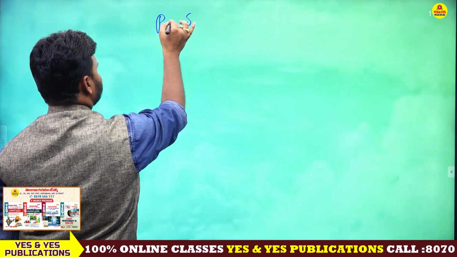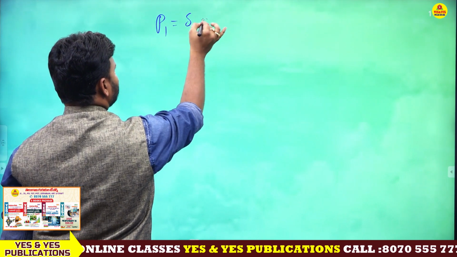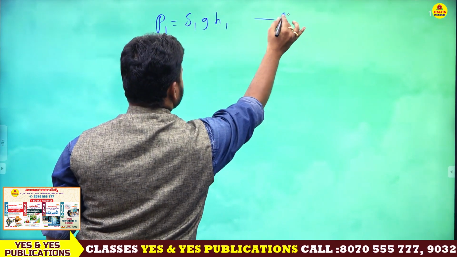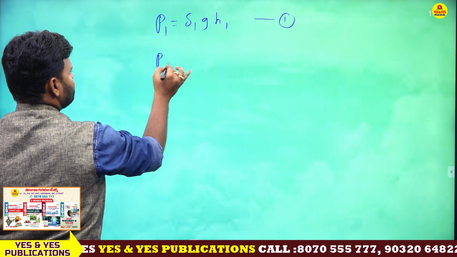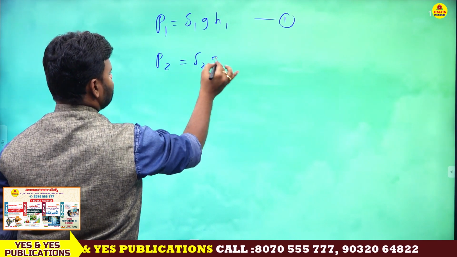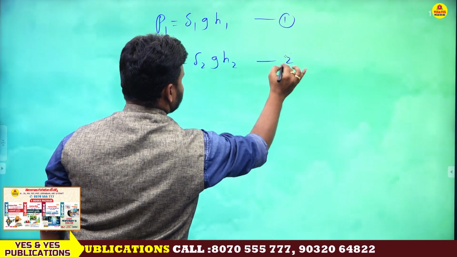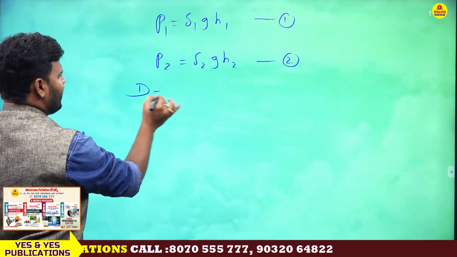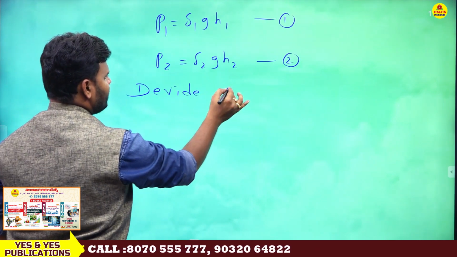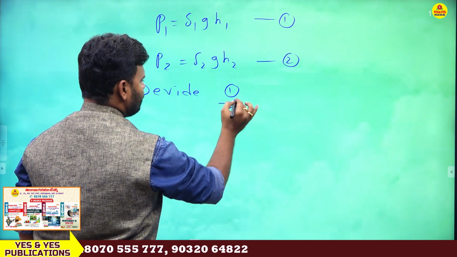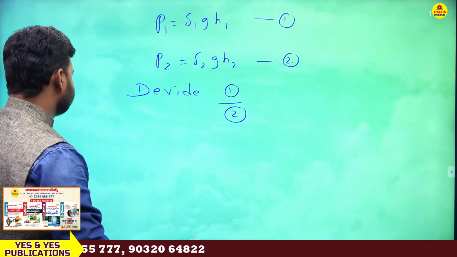So the formulas: pressure P1 equals delta 1 g h1. Let us assume this is equation 1. Next, pressure P2 equals delta 2 g h2. This is equation 2. Just divide equation 1 by equation 2, then you will get the correct answer. So P1 by P2 equals delta 1 g h1 by delta 2 g h2. Here g gets cancelled.